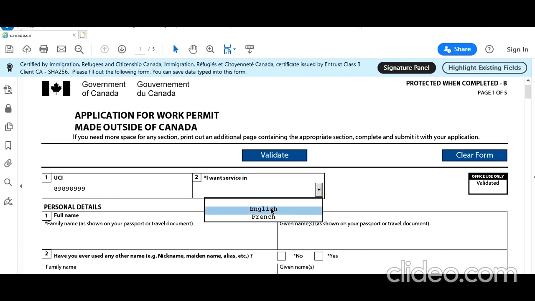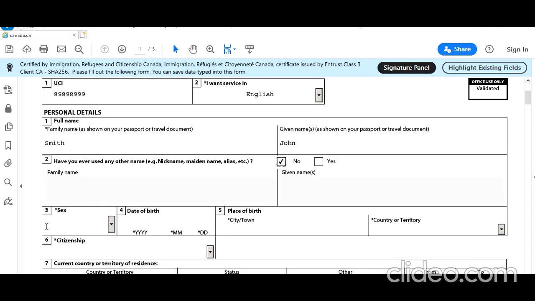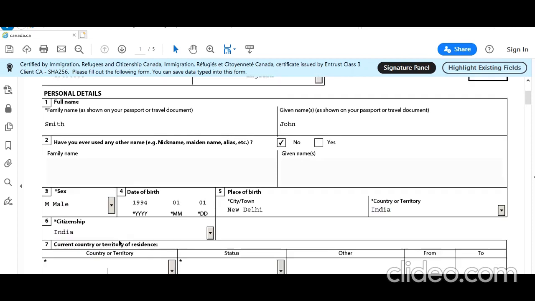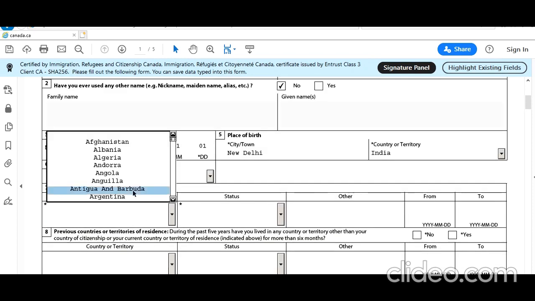You want service in English. So now filling up the form. Smith, John. Have you ever used any other nickname? Let's say no. Male. Date of birth, let's say 1994-01-01. Place of birth, let's say New Delhi. Country, India. Citizenship, India. Current country or territory, he is now in India, so we will select India.